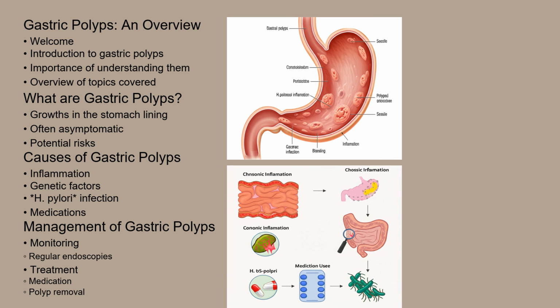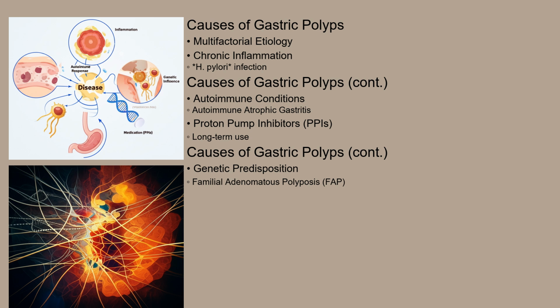These often silent growths in the stomach lining can sometimes pose a threat, so let's explore what they are, why they occur, and how we manage them. So, what causes these polyps to form in the first place? The exact etiology isn't always clear-cut, but several factors play a role.